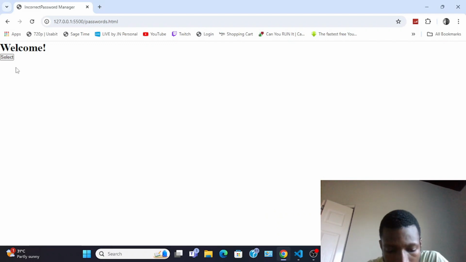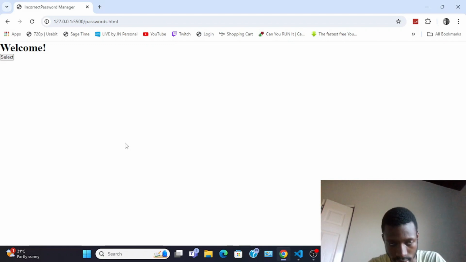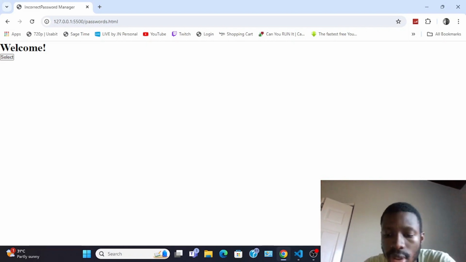I think what I'm going to do is create an array with this object format, and then forget about the button click. Instead of clicking on the button, it's just going to show the input and the enter button, and you just have to guess the passwords and whatever. So yeah, that's what I'm thinking about doing instead of just clicking the button.